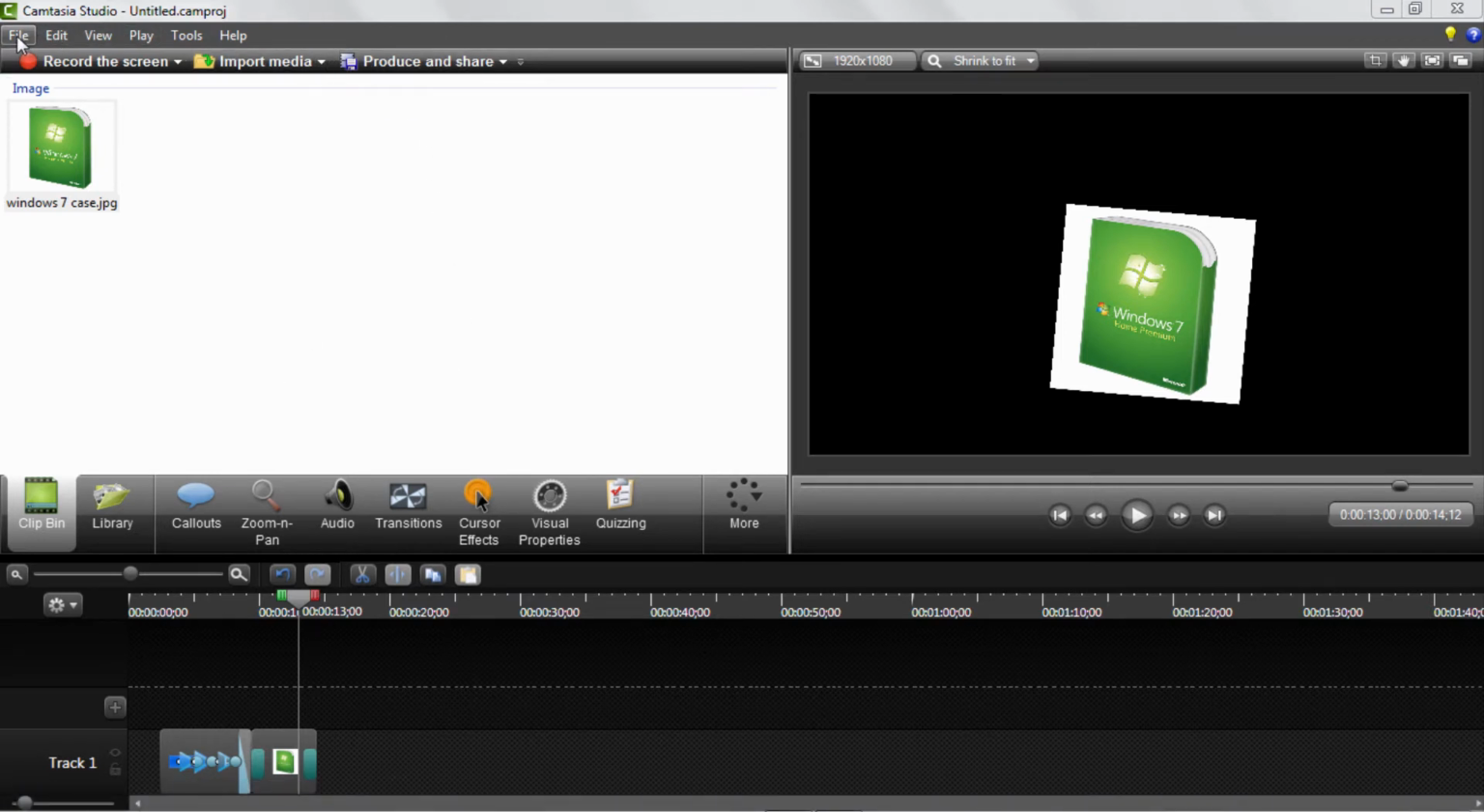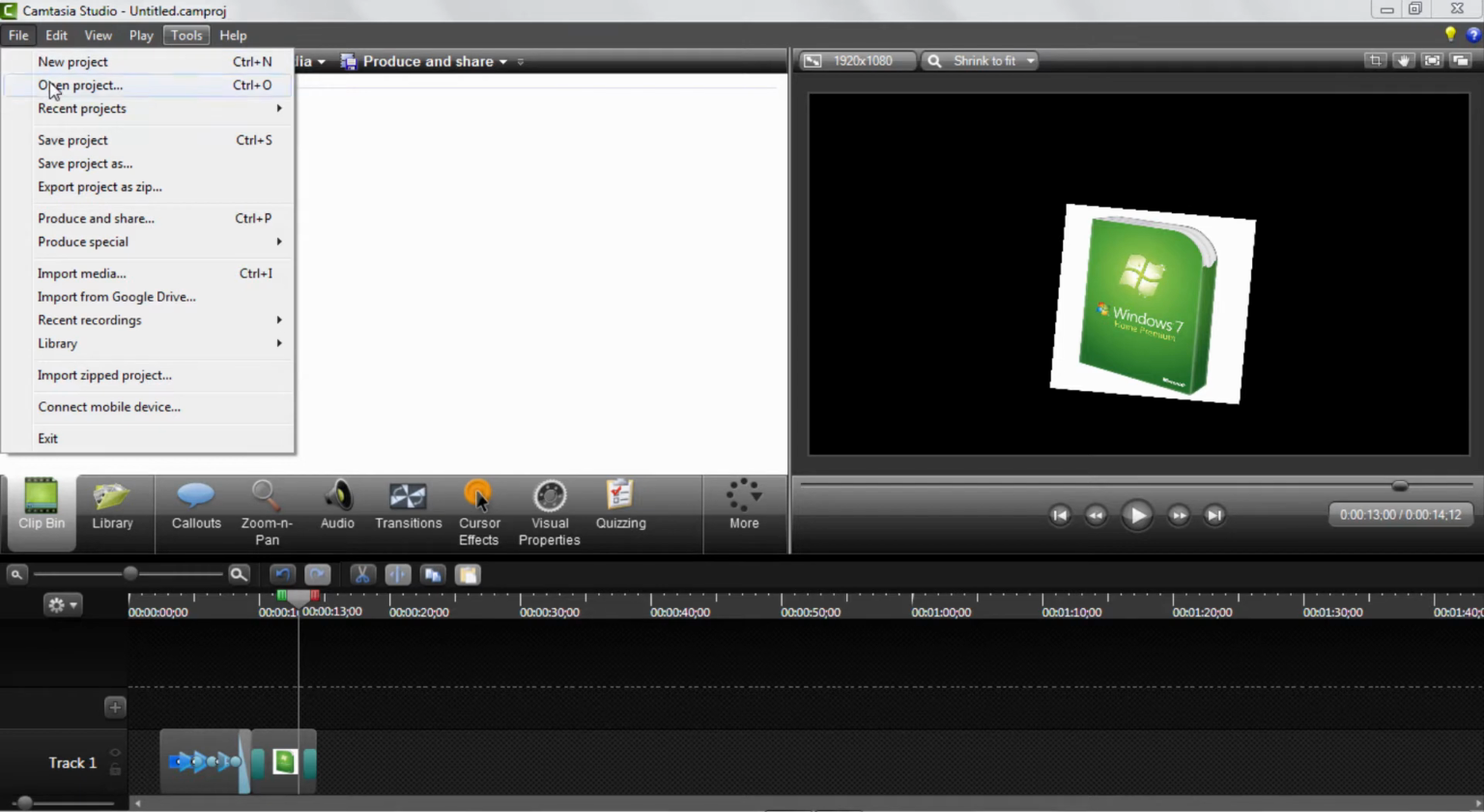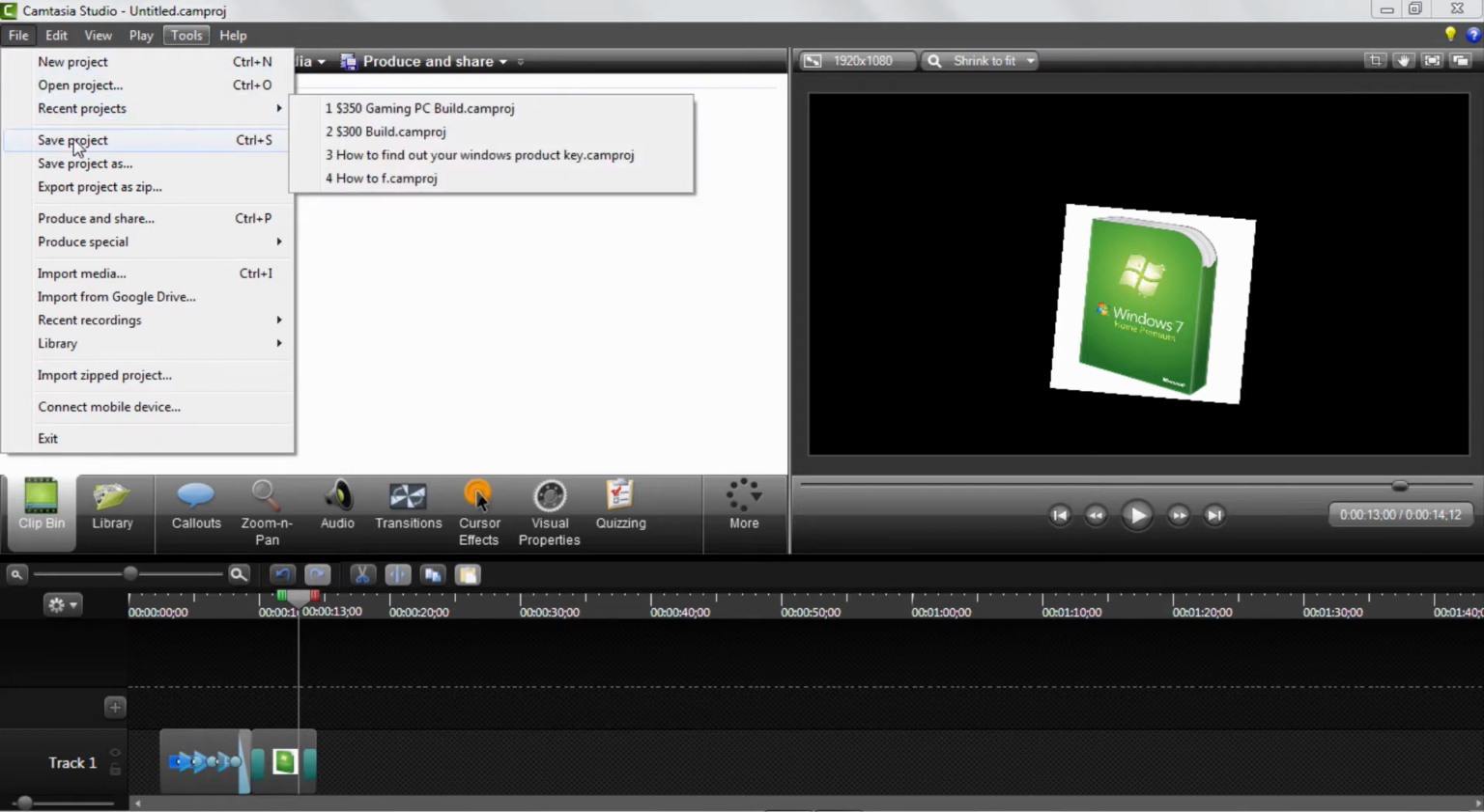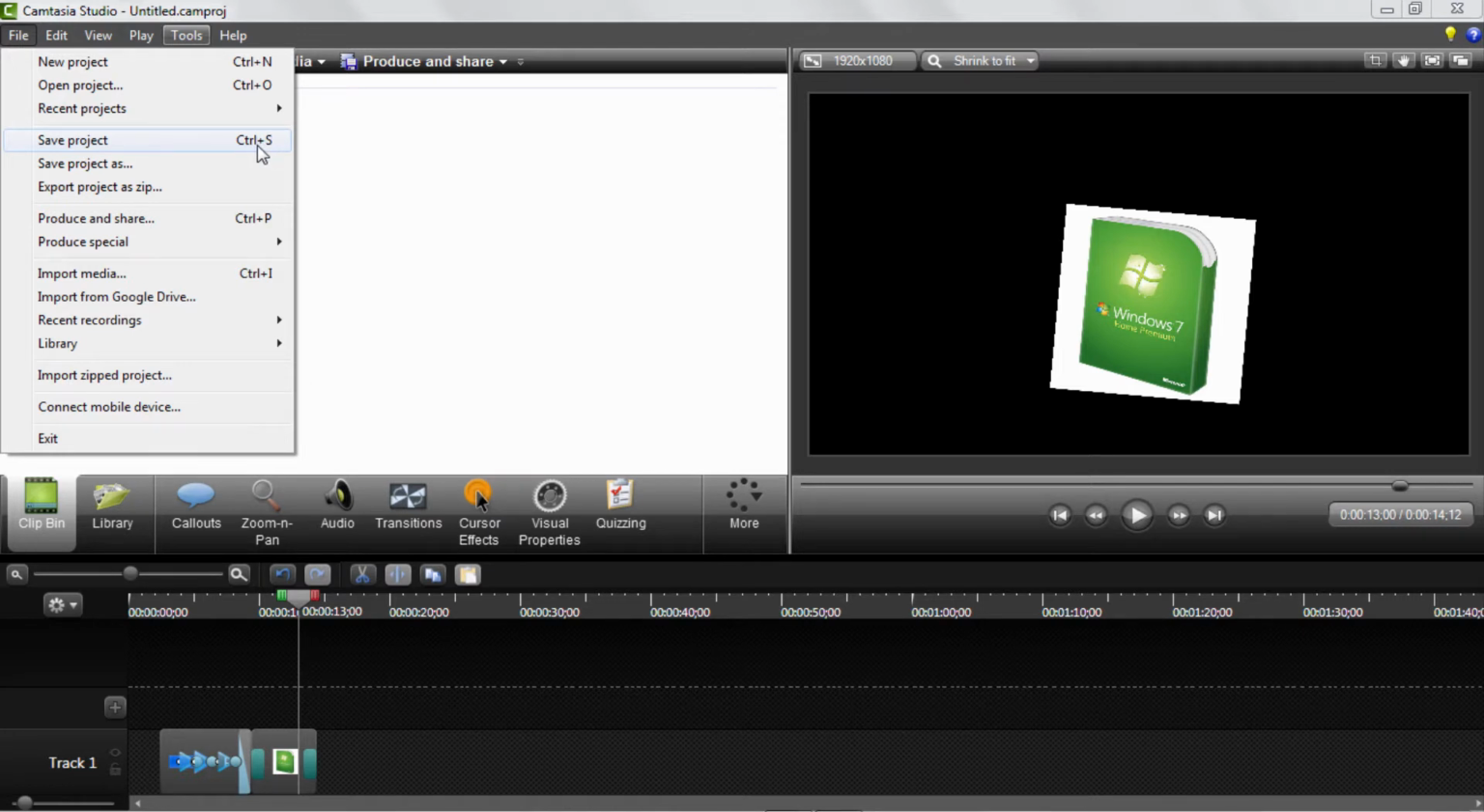Now up here we have the file menu. I don't typically use this because these are just different areas for all of these features. They're just up here and they're a lot more difficult to access, but I'll go over them anyway. So up here we have new project, open project, recent projects. You can save, but I would just hit Control S. Obviously the keyboard shortcut is a lot easier.